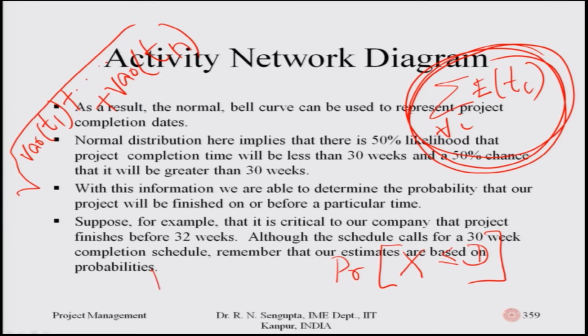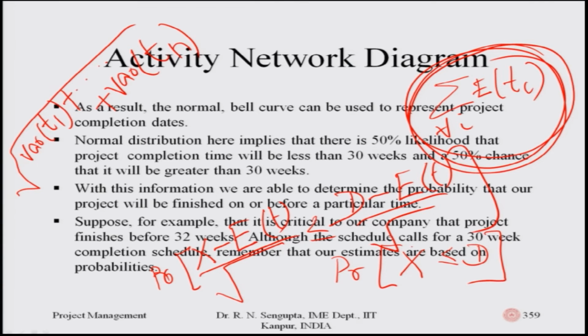Then I again use the probability of x minus E_t. This E_t is basically the sum of all the critical paths, corresponding to this square root. Under the square root you will have the sum of all the variances, that should be less than or equal to d minus E_t divided by, again, the square root. So, I know E_t, I know the variance, I know d.